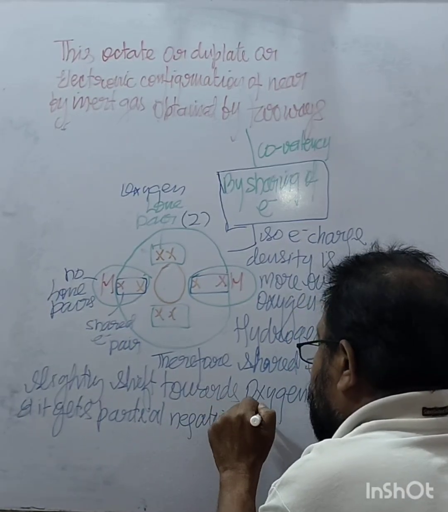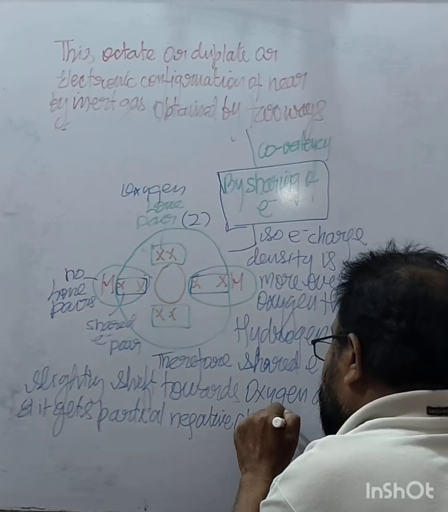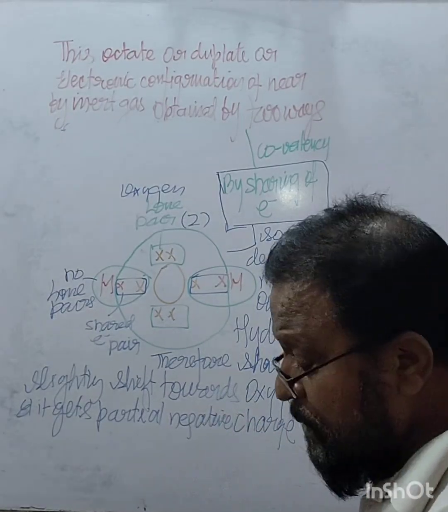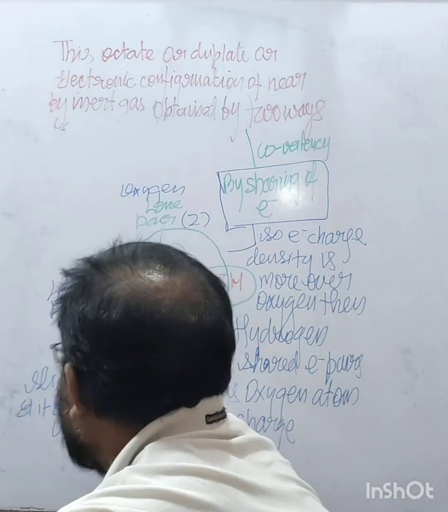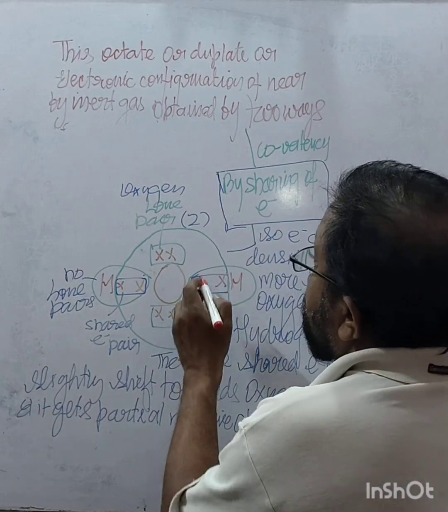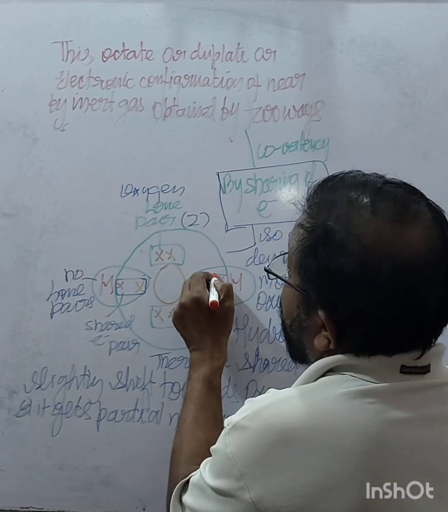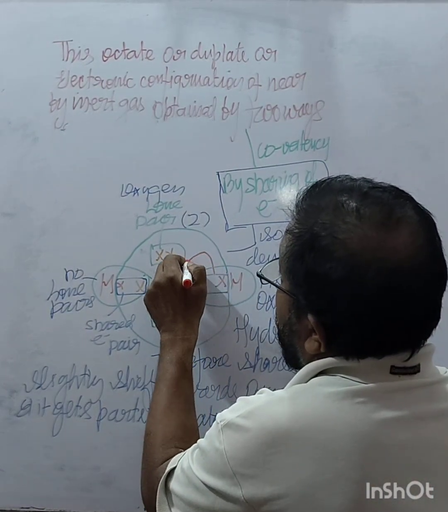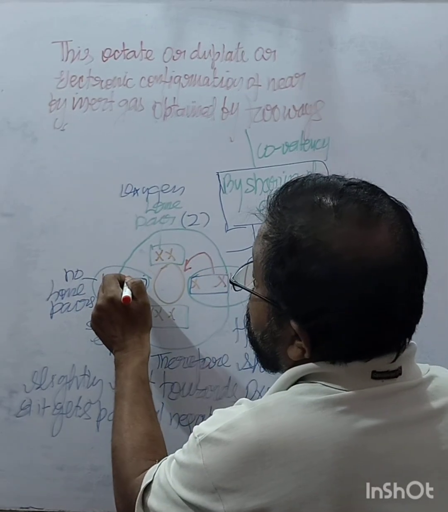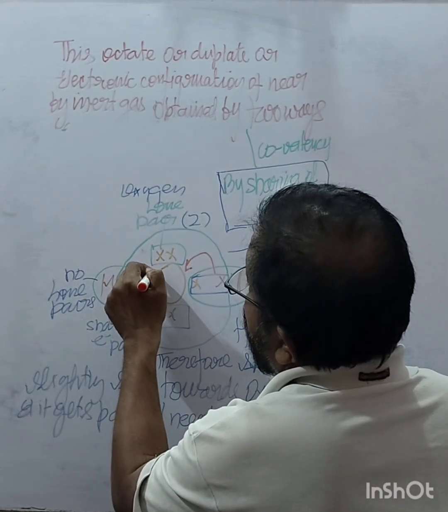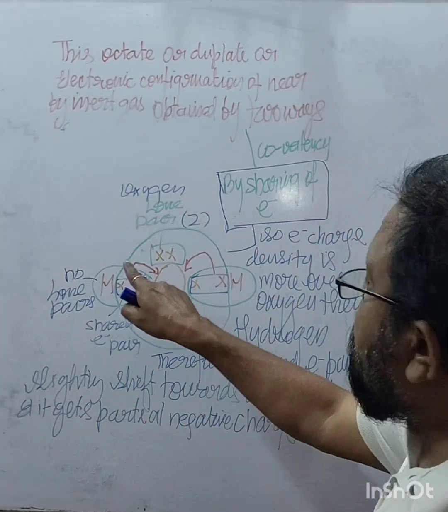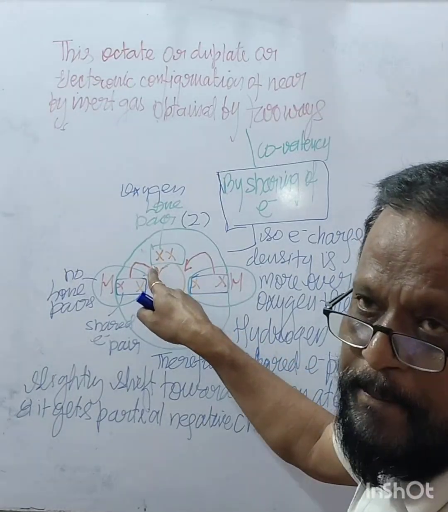Right? What I mean is, this shared electron pair shifts towards the oxygen atom because it has more electron charge density.